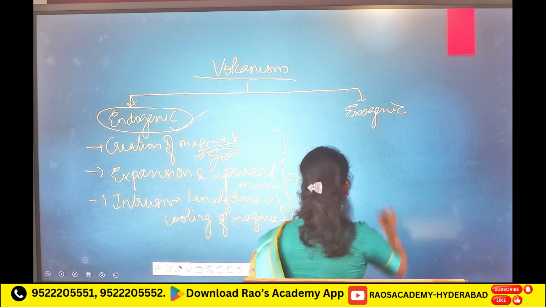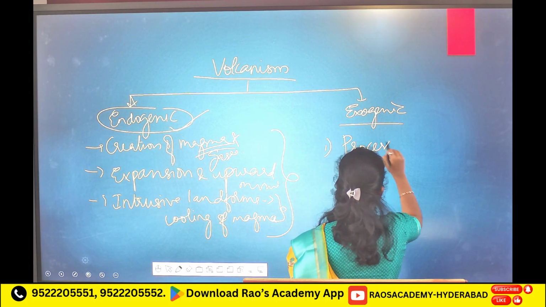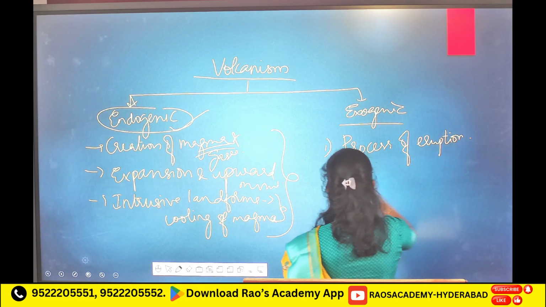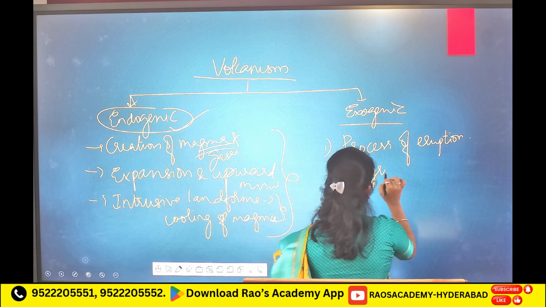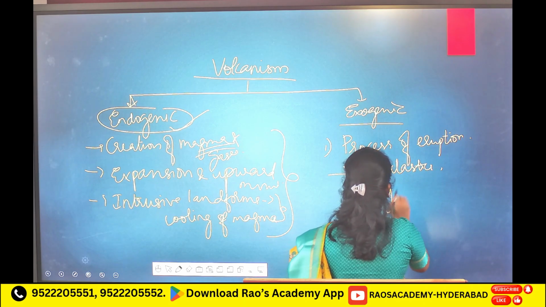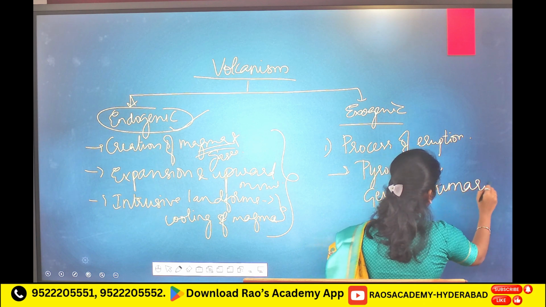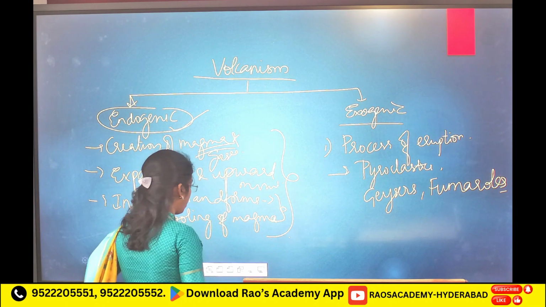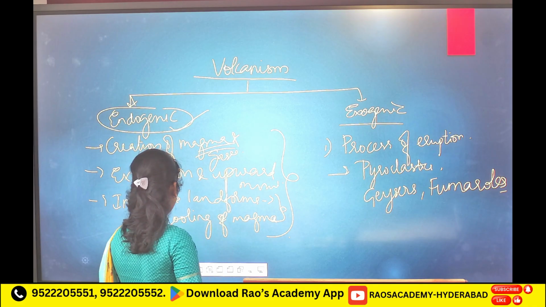When you take the exogenic mechanism, it is the process of eruption. Pyroclastics, and after eruption you see different types of geysers, fumaroles and other landforms, cone formation, dome lava. All those come under the exogenic mechanism.